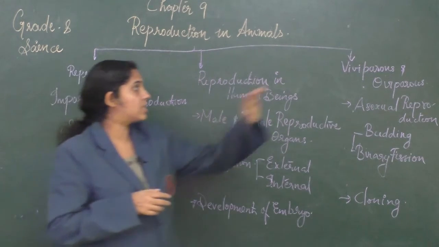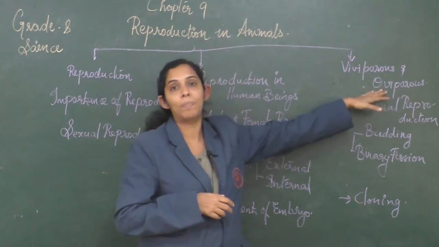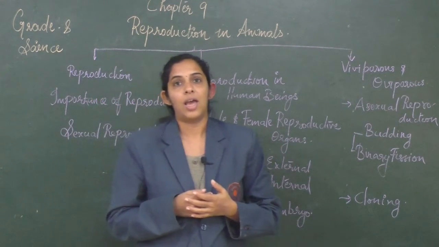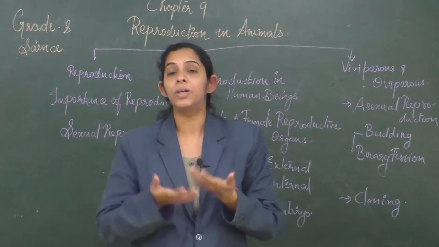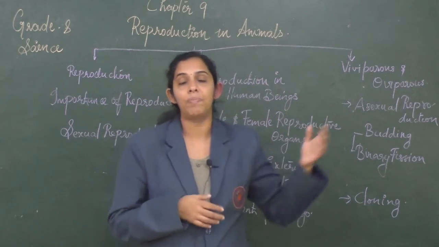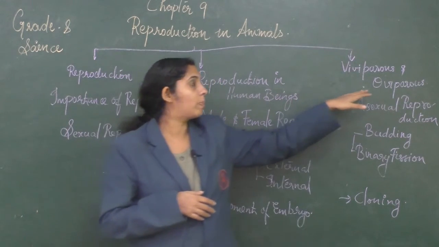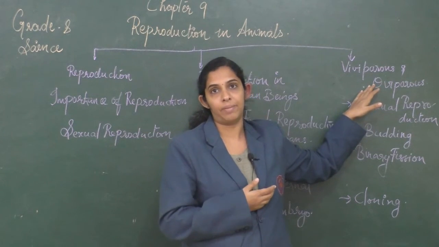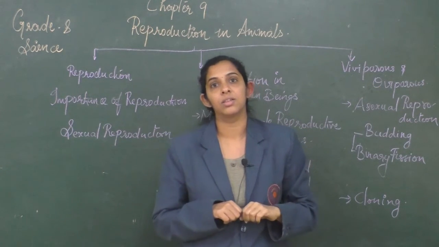Next we have seen the concept of viviparous and oviparous animals. What do we mean by viviparous? Organisms which give birth to their younger ones are called viviparous animals, whereas oviparous animals are the organisms which produce their younger ones by laying eggs.